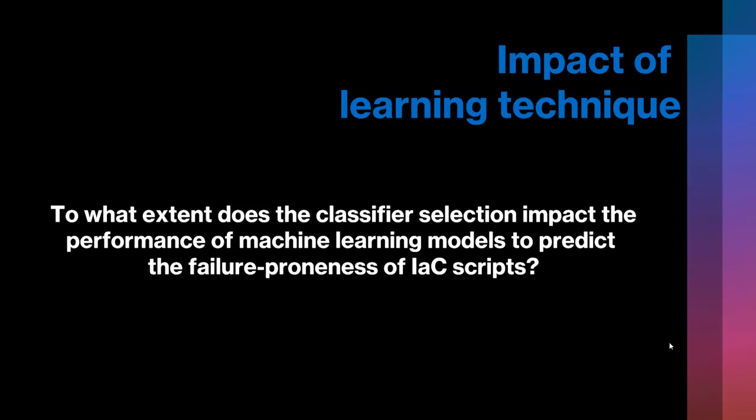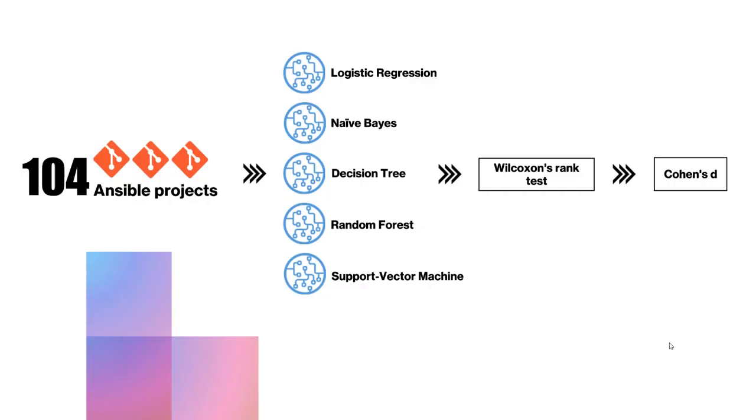The study consisted of 3 research questions, and the first one aimed at analyzing to what extent the classifier selection impacts the performance of machine learning models to predict the failure proneness of infrastructure as code scripts. The design of this research question involved the 104 Ansible projects that we have collected, and we trained 5 different classifiers, and then we used the Wilcoxon rank test to analyze the differences between the performance of those classifiers, and reported the effect size using Cohen's d.